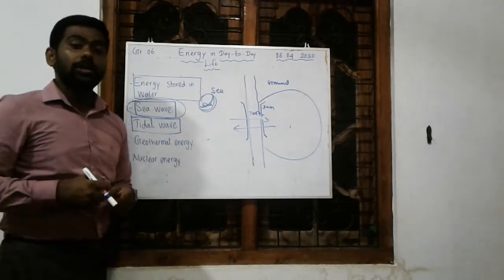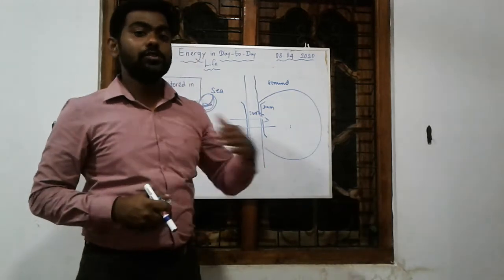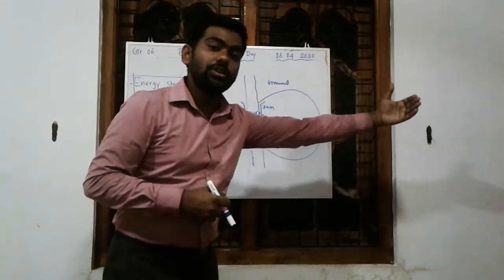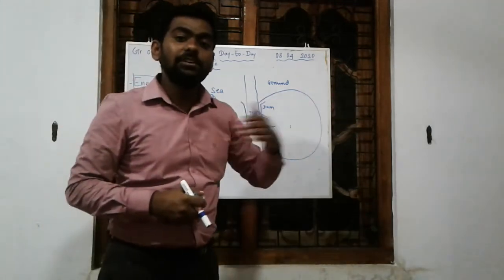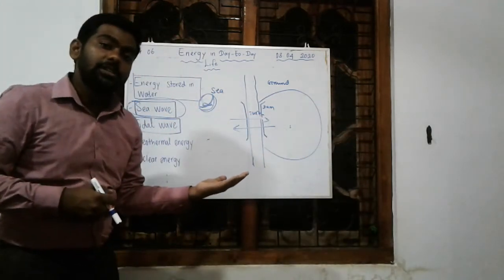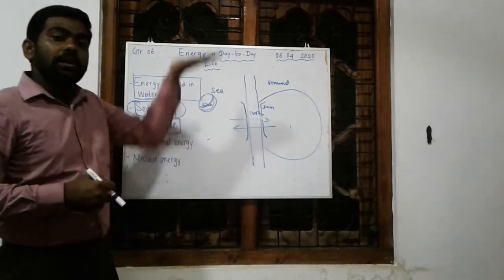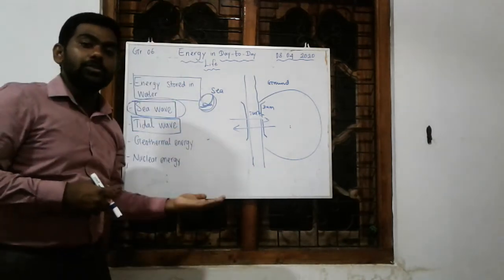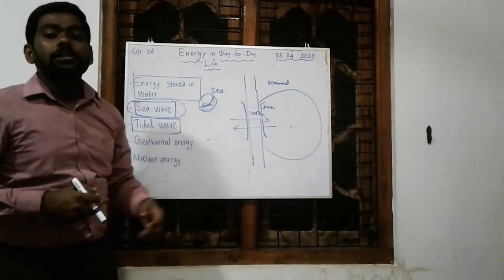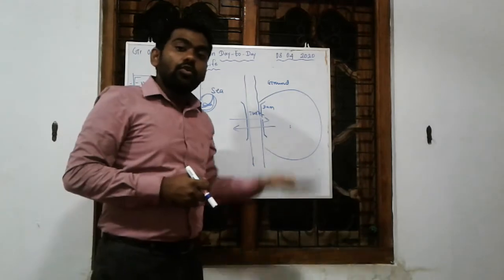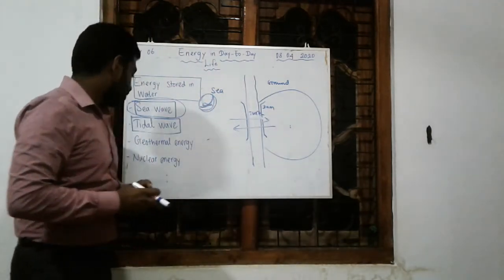So you should be able to understand the meaning of sea waves and tidal waves. Sea waves mean the current amount of water comes to the beach, hits the beach and goes back. That is sea waves, right? Tidal waves mean that under the influence of the moon, the water level increases and reduces, right? It reduces in the daytime and increases in the night time. So this movement of water up and down is called tidal waves.